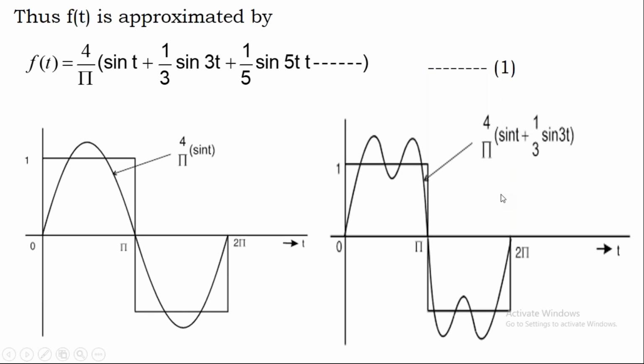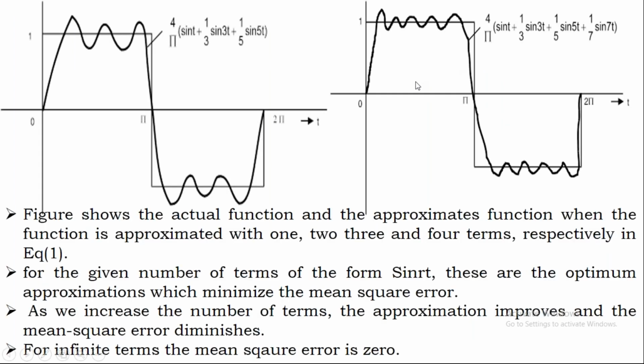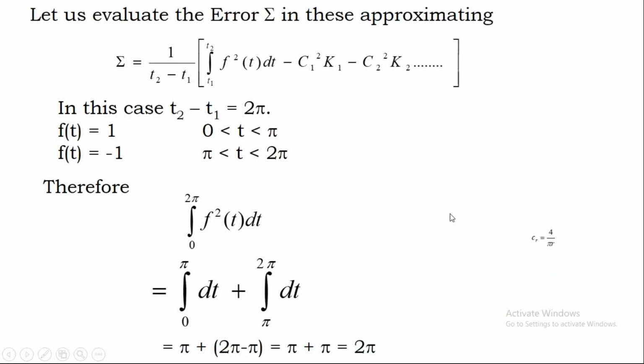Automatically, the amplitude decreases when compared with this amplitude, and this amplitude is less. Like that, as you go on increasing the number of terms or components, your approximated function will fit the actual function, so that the error gets reduced, or you will get the minimum error. This is what we call completeness. Now we'll see this with an example.